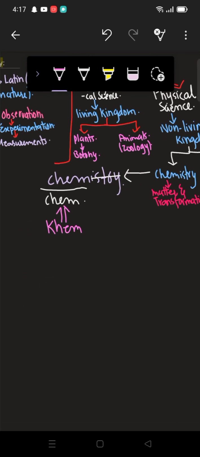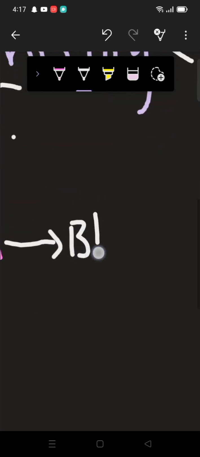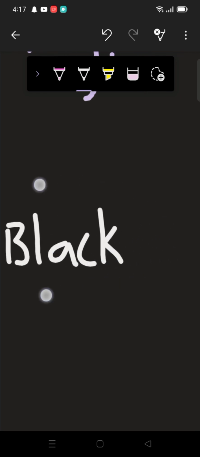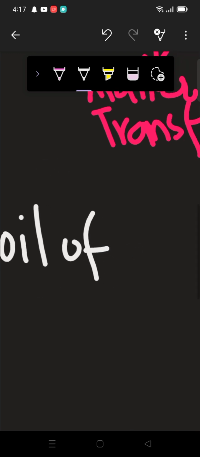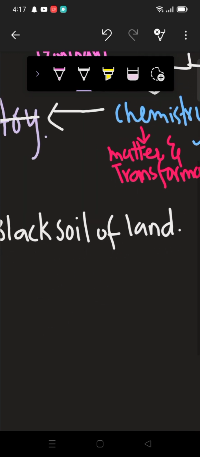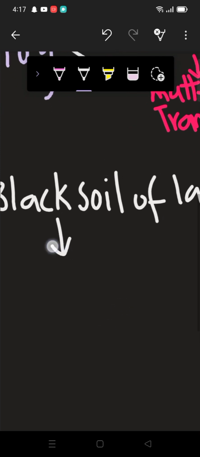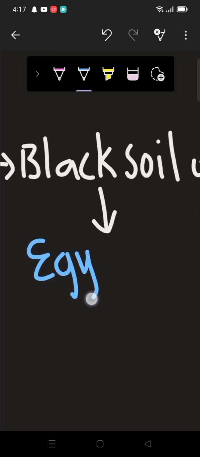And the meaning of khem was, wait, let me write this, black soil of land. And where do you find the black soil of land? Basically in Egypt.